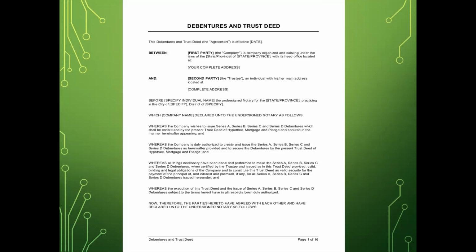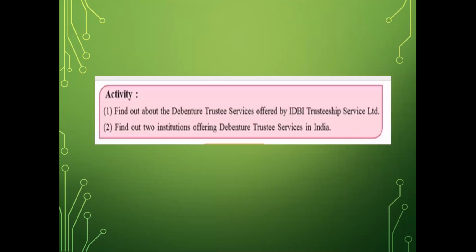All right. Now there's a small activity given in your textbook class. So you can do this also, I expect, if you want to get more practical knowledge regarding what all things we studied today in this chapter. So find out about the debenture trustee services which is offered by IDBI Trusteeship Service Limited.